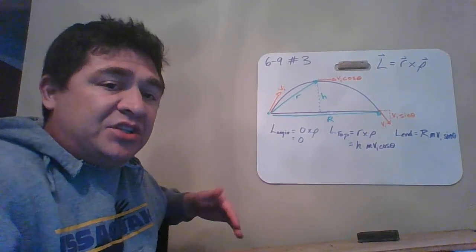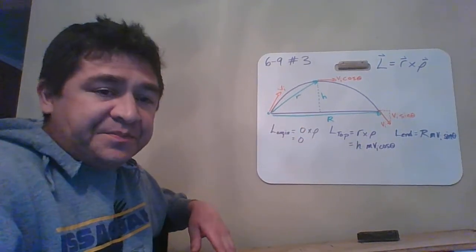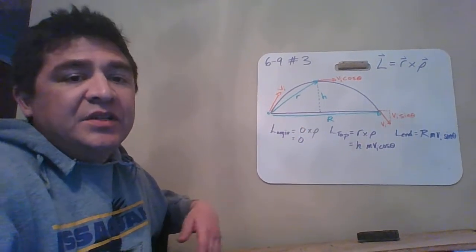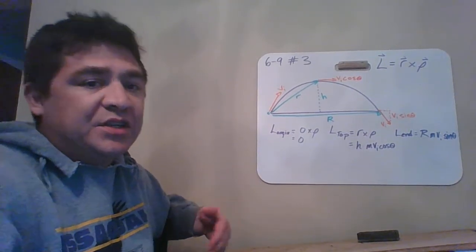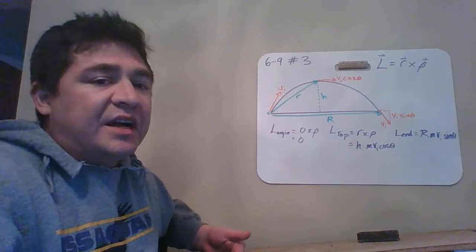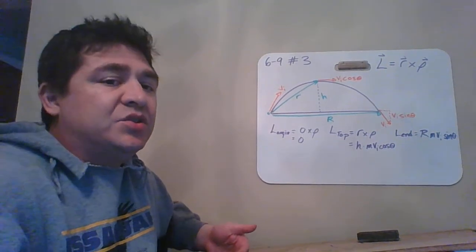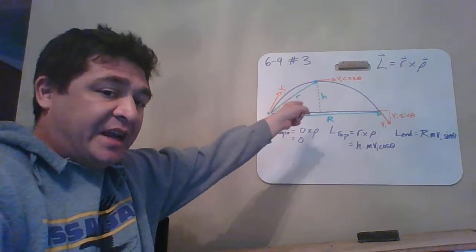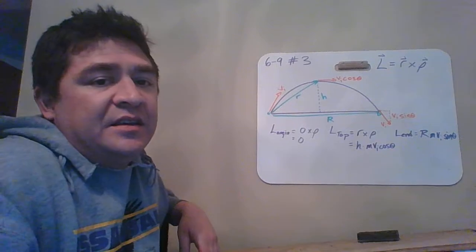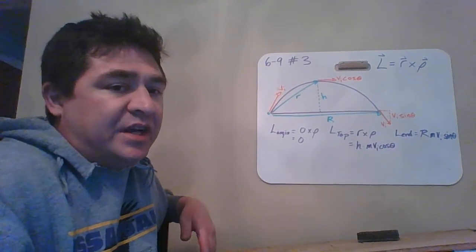Then this thing flies, it gets to the top, and now it's moving horizontally. So I'm going to take the position vector here and cross it with the linear momentum. Cross products mean using the perpendicular parts of the two things. In this case, it's easier to break the position into a vertical component called the max height, and the linear momentum is determined by the horizontal component of the initial launch velocity.